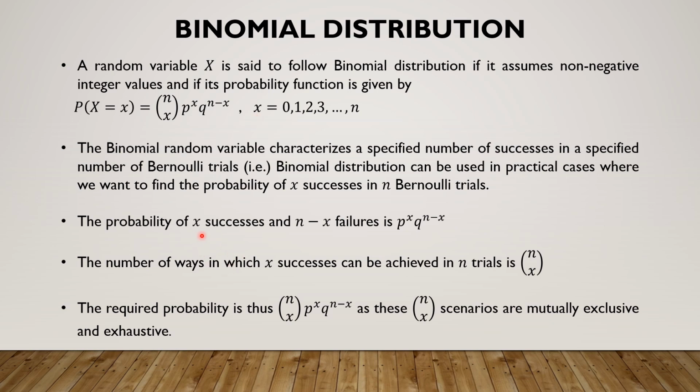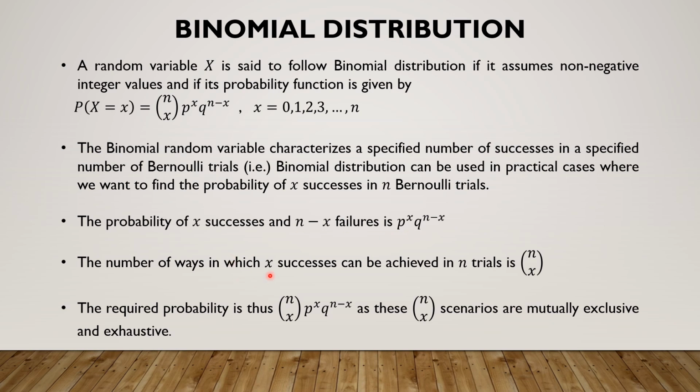Now if there are x successes and n minus x failures, then by a direct application of the multiplication law, we know that the probability is p power x into q power n minus x. We are multiplying p x number of times because we have x successes and the success probability is p. We are multiplying q n minus x number of times because failures have occurred n minus x number of times and the failure probability is q.